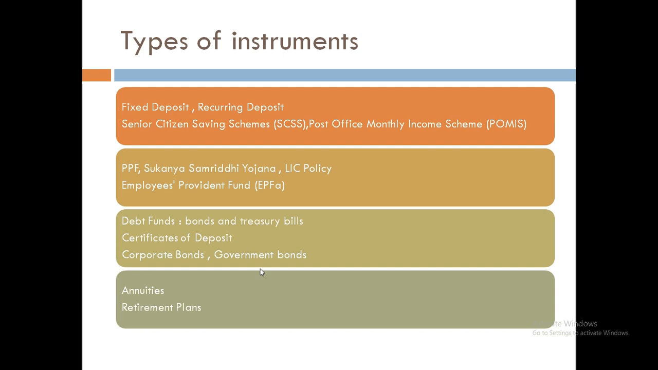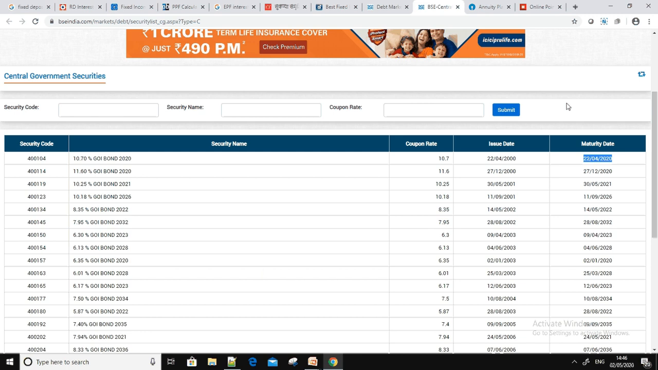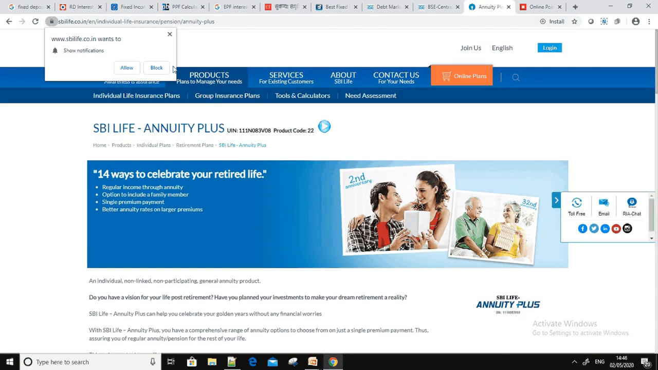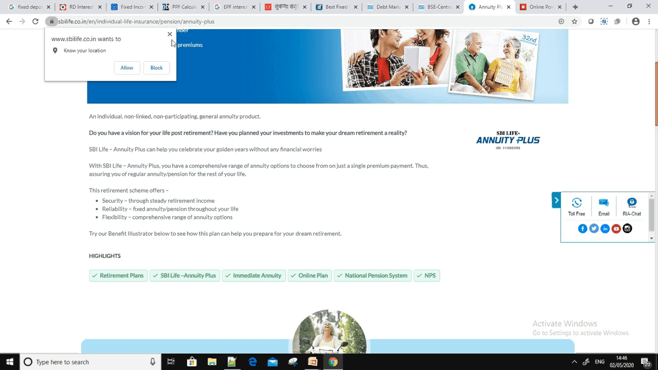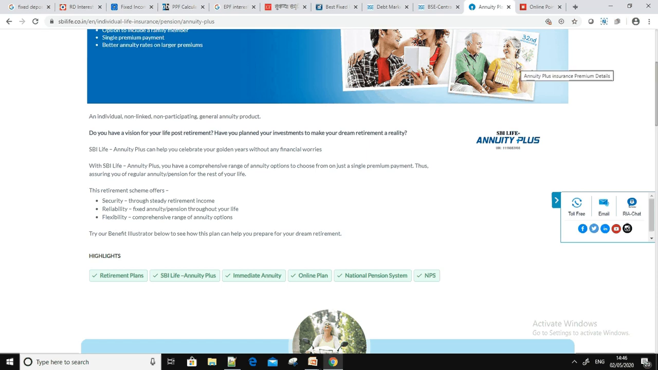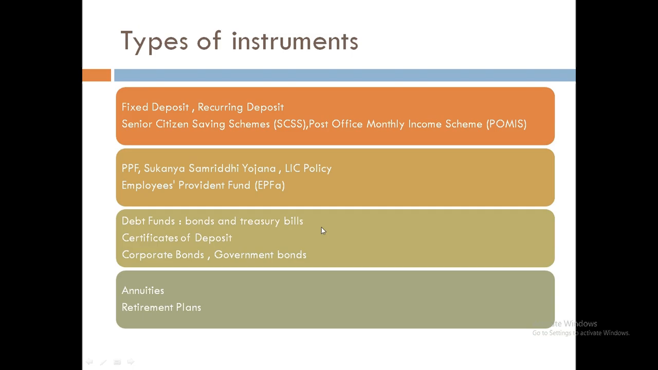The next product is annuities. For example, there are multiple annuity products in the market. If you see, there are SBI Life Annuity Plus plans. There are a lot of products provided by different banks. An annuity plan is nothing but you deposit a certain amount of money, and based on that, yearly or monthly, you get a fixed amount of return. You can use that for your expenses which occur in your day-to-day life.